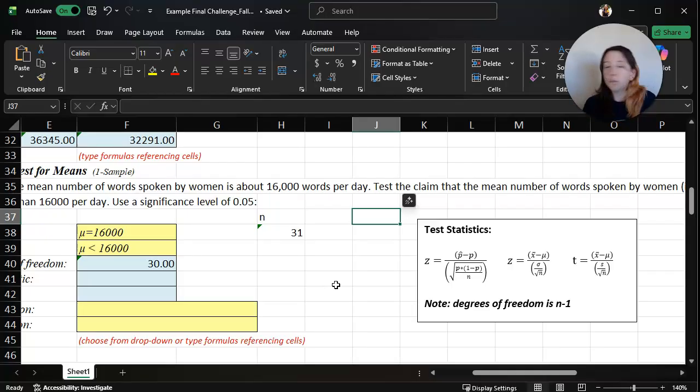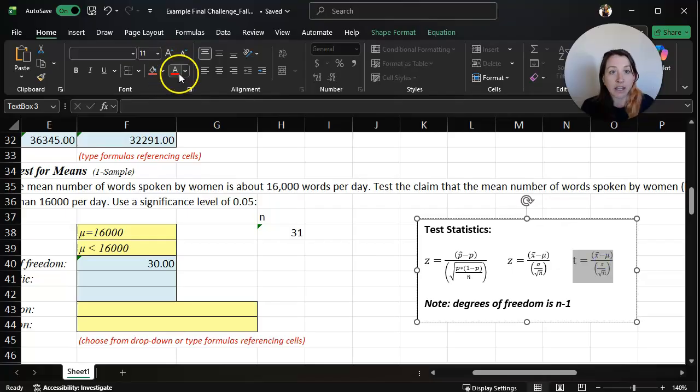In this case, we do not have the population standard deviation, and in reality it is so unlikely that you ever have it. Almost always it's sample in real life. So we will be using our test statistic of t, with a t distribution here. And in fact, I'll just go ahead and highlight this.